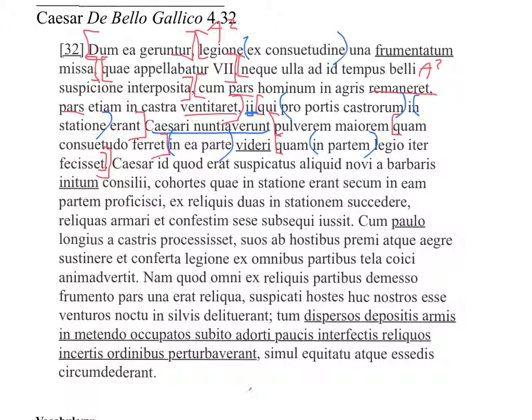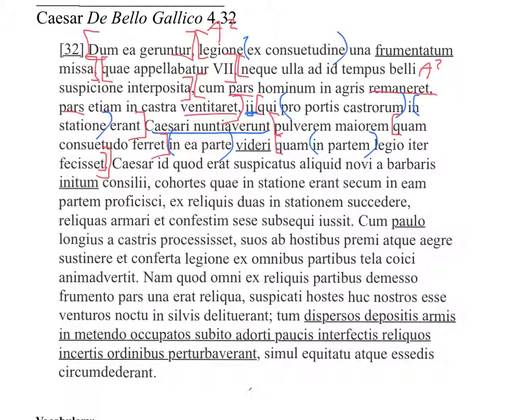Those guys who were in front of the gates of the camps, on guard, announced to Caesar that a dust greater than, quam going with the comparative means "than," right? So a dust greater than custom brings, in other words, greater than is normal, was seen in this part.